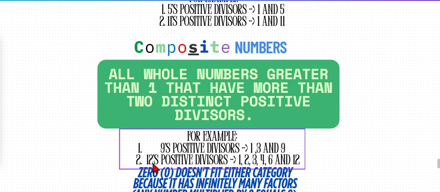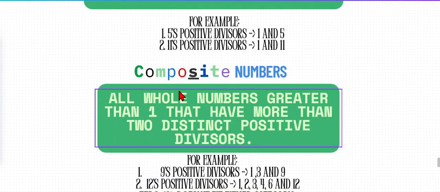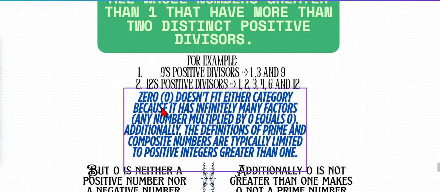But if we go to 12, it has 1, 2, 3, 4, 6 and 12. These also have more than two distinct positive divisors, which makes 12 a composite number. And these 5, 11, 9, 12 are greater than 1, making these two prime and these two composite. But 0 doesn't fit either category because it has infinitely many factors.